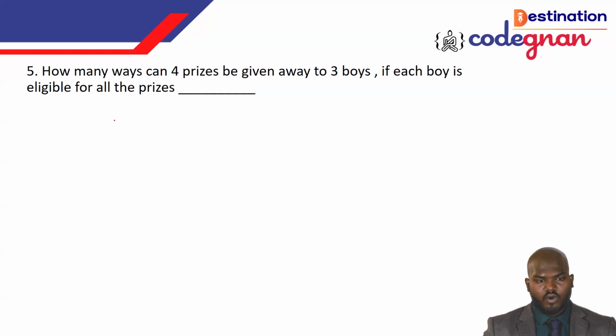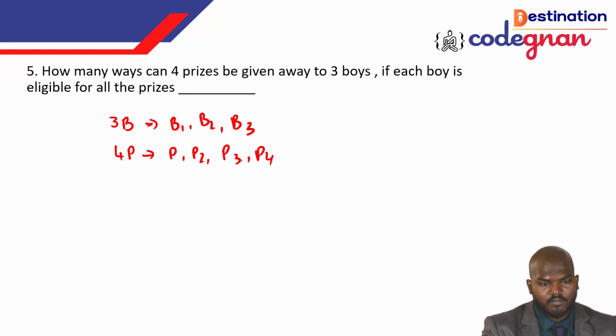So there are 3 boys, which I write as B1, B2, B3, and there are 4 prizes, which we can write as P1, P2, P3, P4.